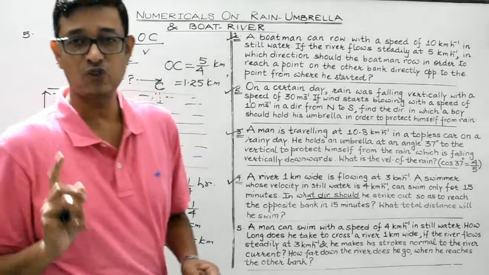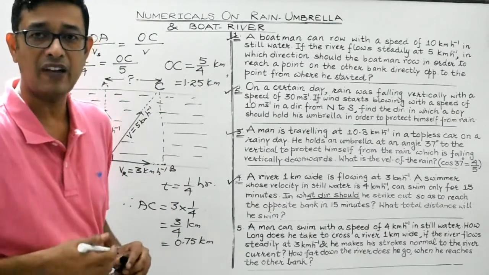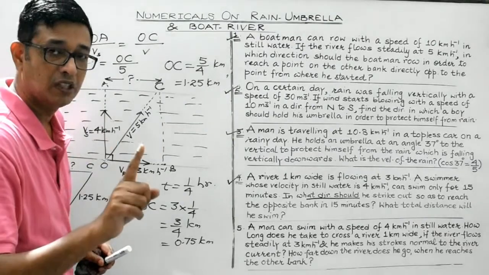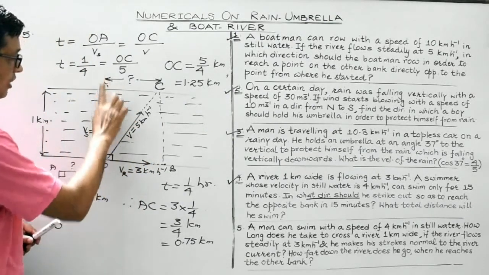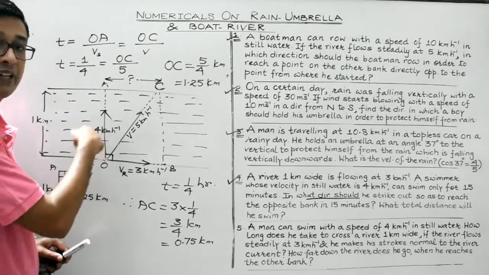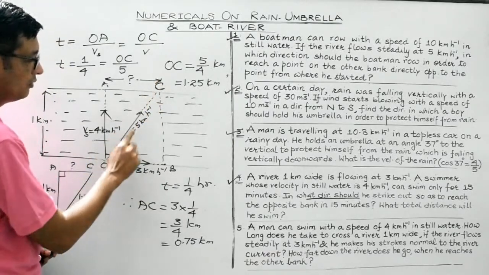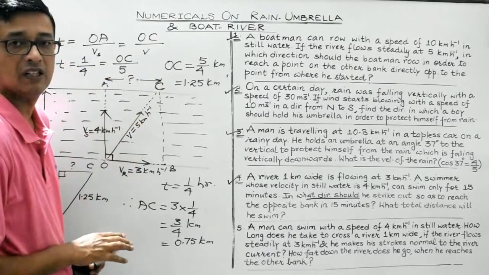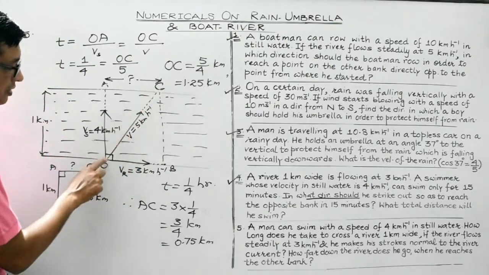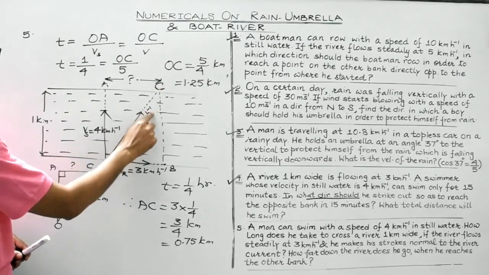So again I repeat, students, the essence of this question lies in the very fact that the time taken by the swimmer to cover distance OA with velocity 4 km per hour should be exactly equal to the time taken by him to cover distance OC with effective velocity of 5 km per hour. And the second point is, the body will cover distance OC with the velocity along this direction, that is 5.